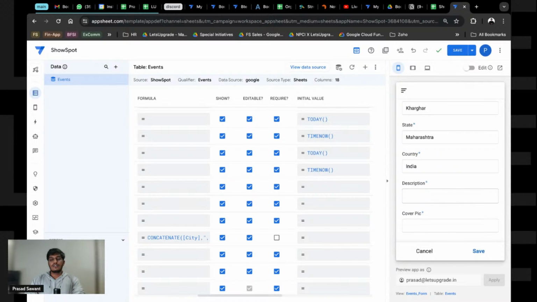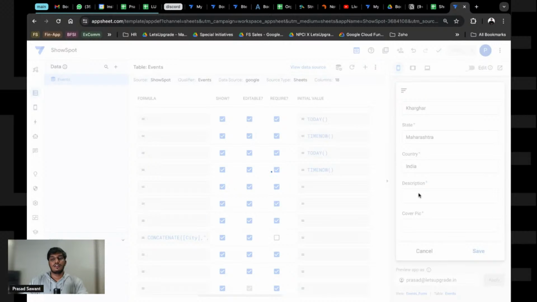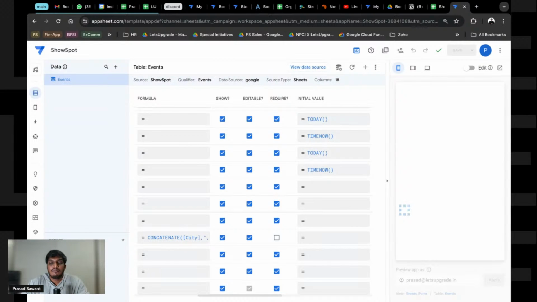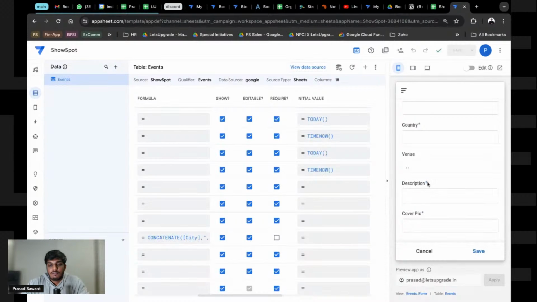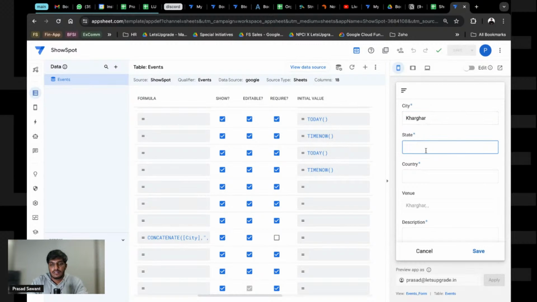And now basically the field is gone, right? The venue field is gone. It has not disappeared. Okay, let's try to find that field. Okay, it's here, but it is not readable. Now if I put Khargar, you see, it is automatically updating. It is real time updating. If I put Maharashtra and I put India.